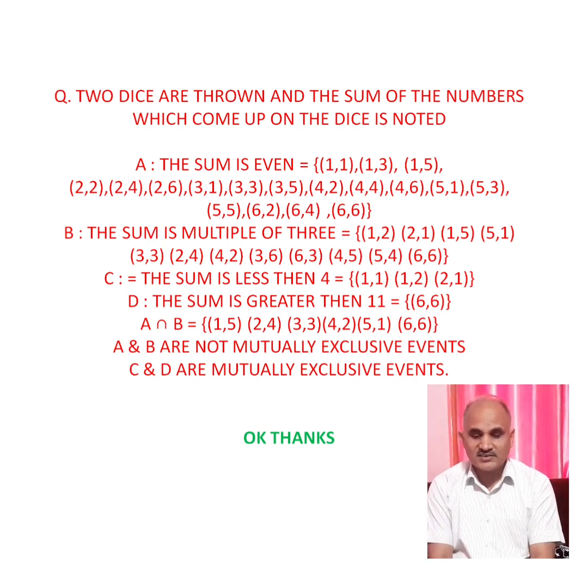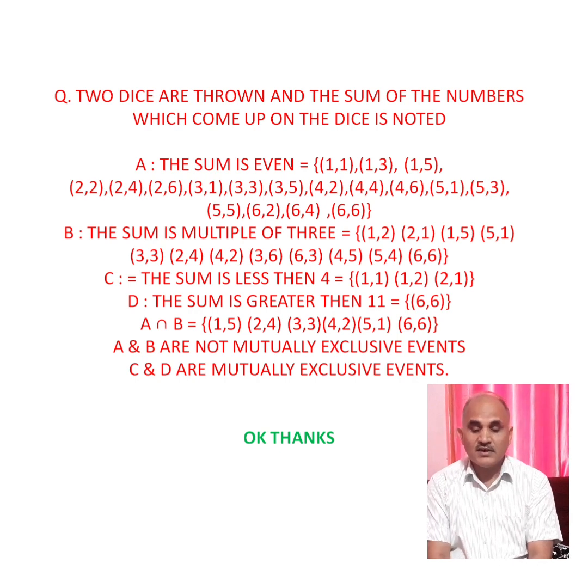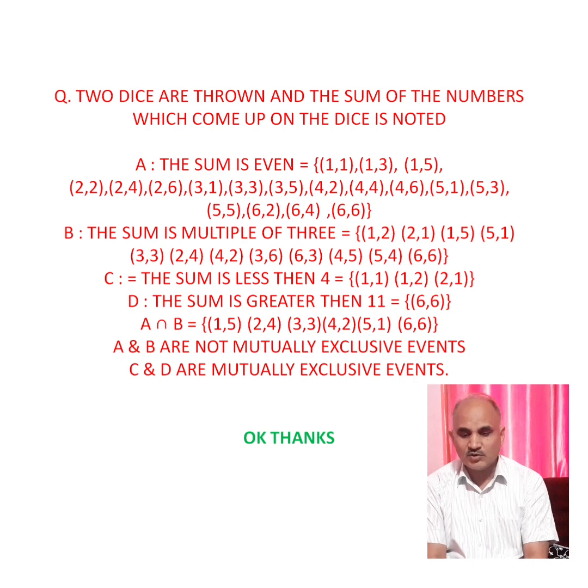Again, children, try to understand this point: mutually exclusive means the two events where no element is common, no number is common. They exist separately. So check this again now. A, we have written the sum is an even number, and B is the event where the ordered pair sum is a multiple of 3. So they are not mutually exclusive events. C and D are mutually exclusive events. C, we have taken the sum is less than 4, and D where the sum is greater than 11. So no ordered pair is common in C and D. That's why C and D are mutually exclusive events.